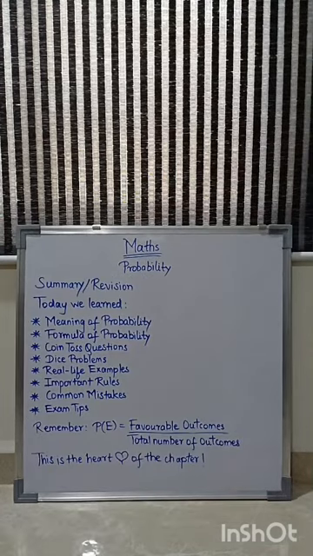So we are coming to the end of this chapter. Let us revise what we have learned today. Today we have learned the meaning of probability, the formula of probability, coin toss questions, dice problems, real life examples, important rules, common mistakes and exam tips. So remember, P of E equals favorable outcomes upon total number of outcomes. Please remember this. This is the heart of the chapter.